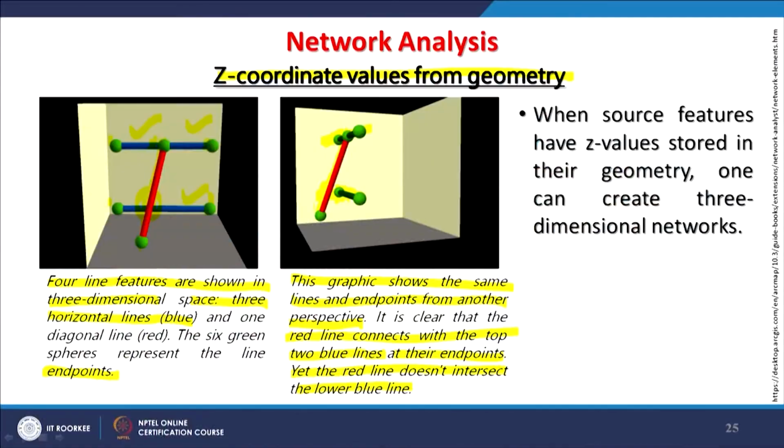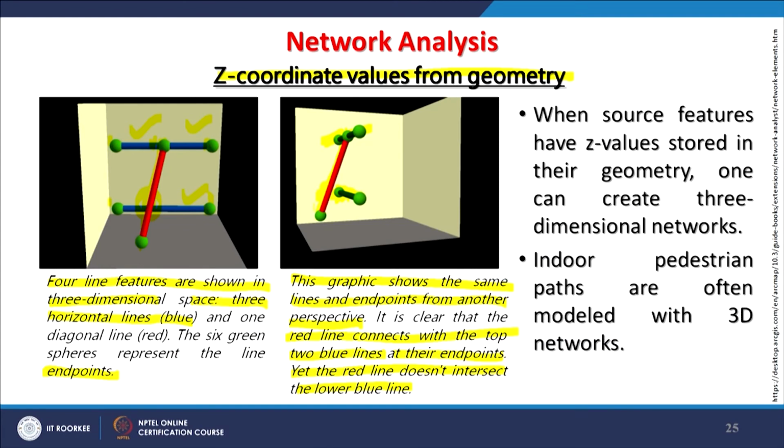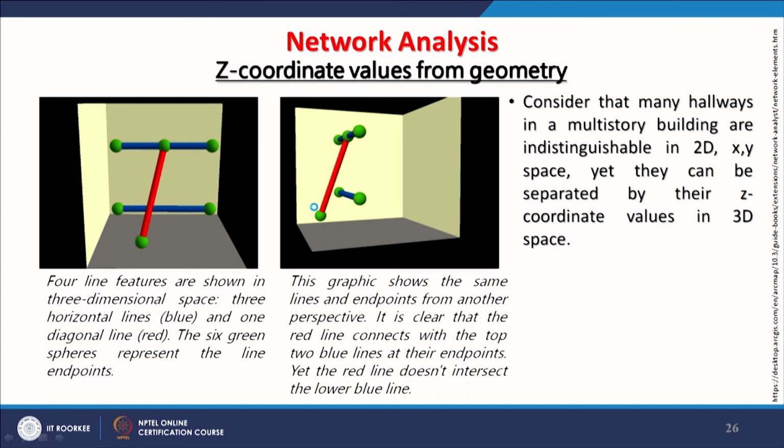So, when source features have z values stored in their geometry, one can create 3-dimensional networks like the example given here. Indoor pedestrian paths, in subsurface or underground conditions, are often modeled in 3D. Consider the many hallways in a multi-story building, like the huge malls coming up nowadays.